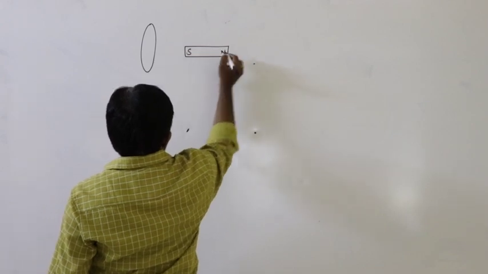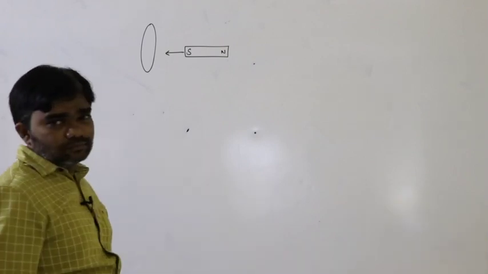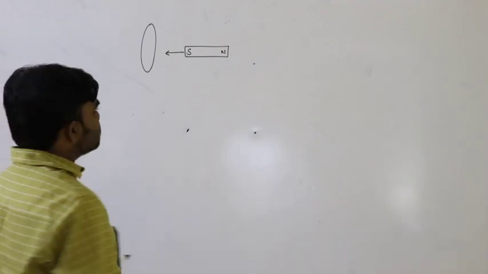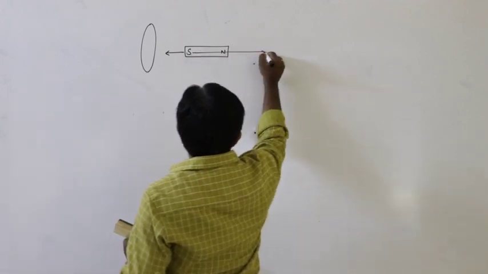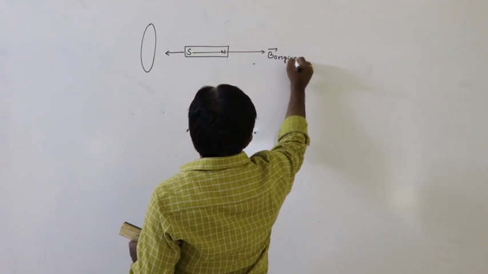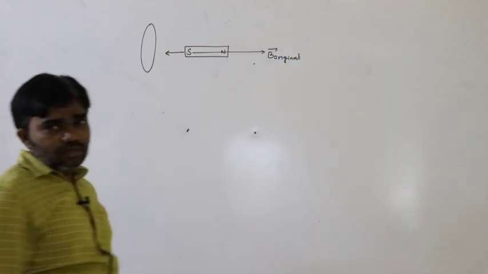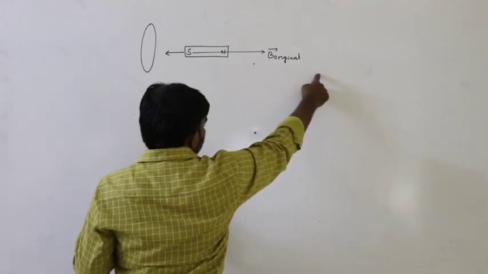South pole, north pole. If the south pole of the magnet is moving towards the coil, what is the direction of the magnetic field? The direction of the magnetic field is from south to north. This is the original magnetic field, so this is the direction of the original magnetic field.